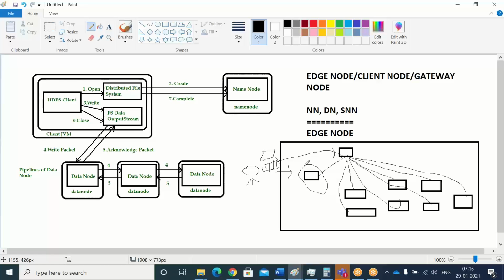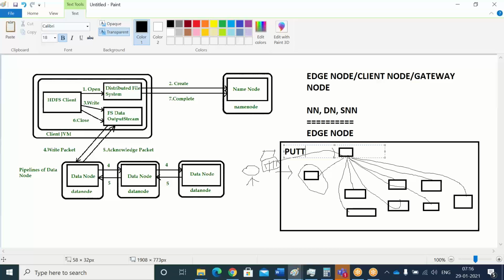Edge node is nothing but, meaning, the edge in the entire cluster, like edge or gateway. Some node will act as a gateway node. So what you are going to do from your laptop is, through the putty software, or some other SSH protocol software, enter these edge node details. Then you will have access to your cluster.